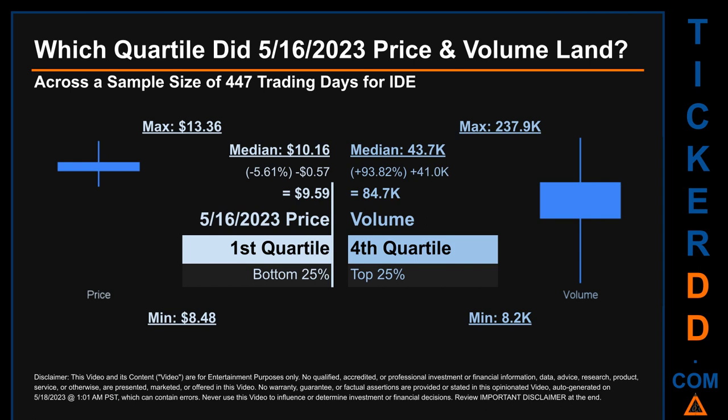Quartiles tell us about the spread of a data set by breaking that data set into quarters, just like how the median breaks the set into half. Descriptively, IDE has a median price of $10.16. Therefore, May 16, 2023 price was lower from that middle marker by 5.61%. The day's volume of 84.7 thousand was more than the median by 93.82%.